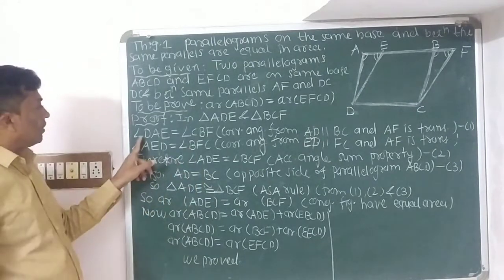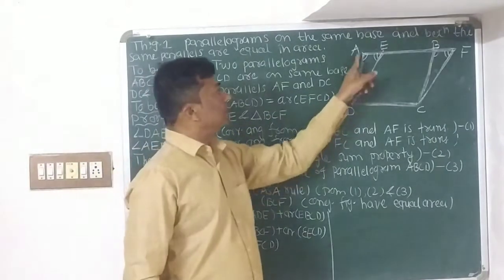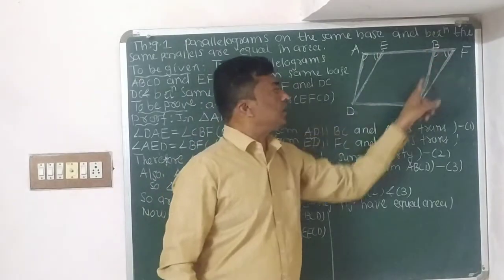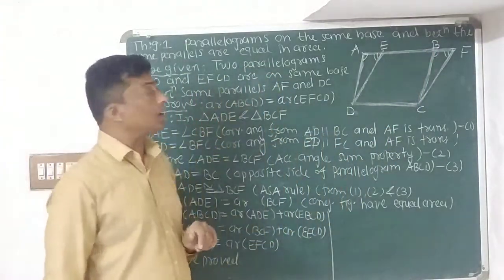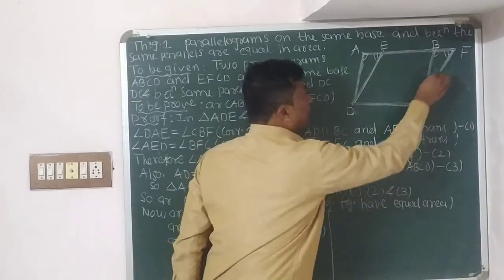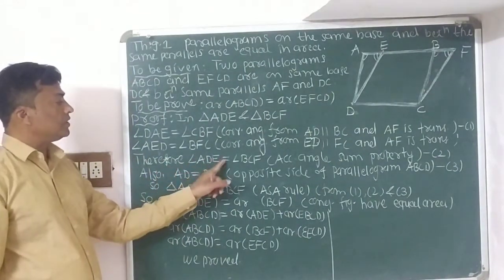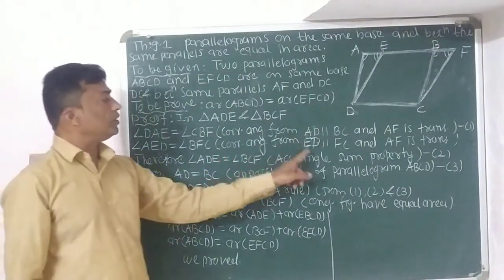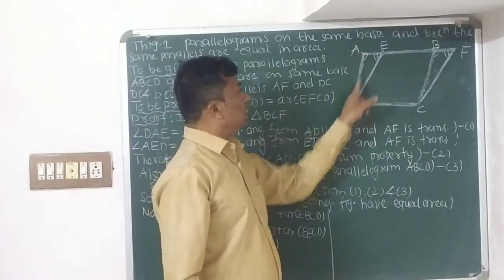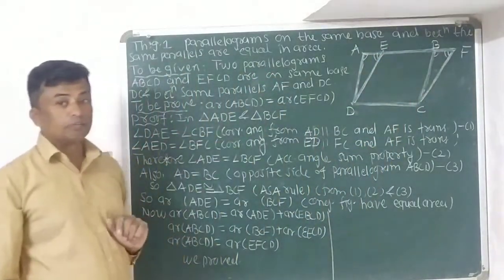Now see children, in both triangle ADE and triangle BCF, angle DAE is equal to angle CBF, and angle AED is equal to angle BFC. So, according to the angle sum property, angle ADE and angle BCF are equal to each other. Therefore, angle ADE is equal to angle BCF according to the angle sum property, and it is equation 2.